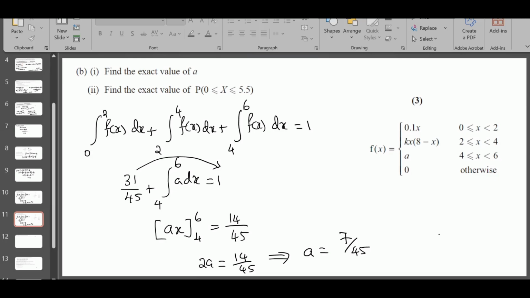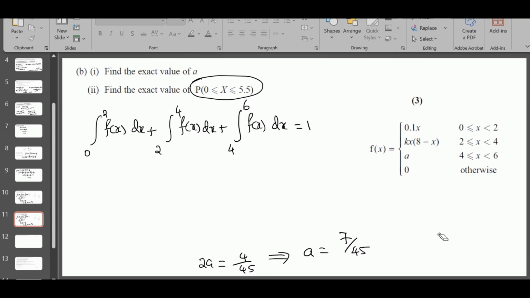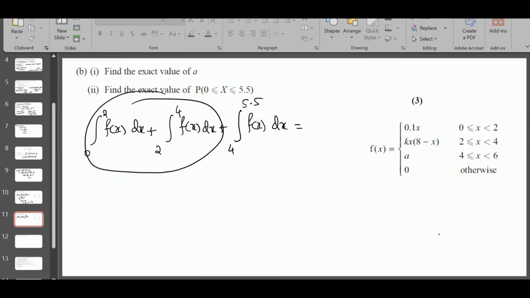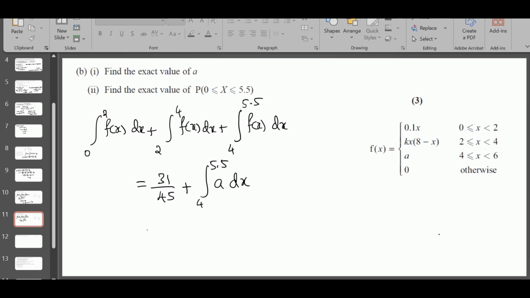Now for part (ii), they want you to find the probability from 0 to 5.5. So basically we need to integrate the function from 0 to 2, 2 to 4, 4 to 5.5. We know this probability is 31 over 45 plus integral 4 to 5.5 of f of x, which is a, dx. You can sub in the value of a here: 31 over 45 plus 7 over 45 from the previous part.